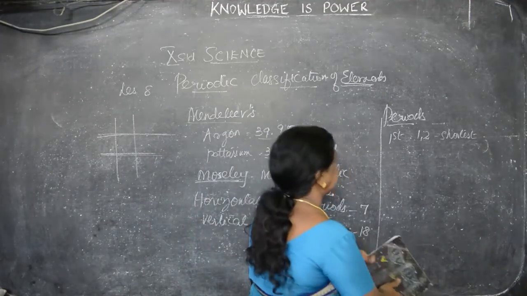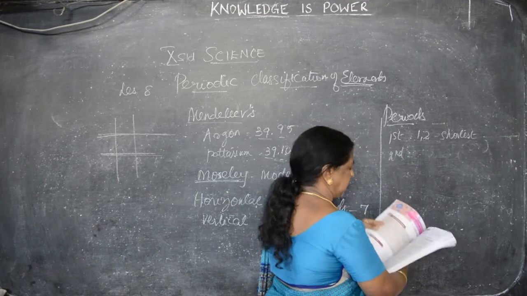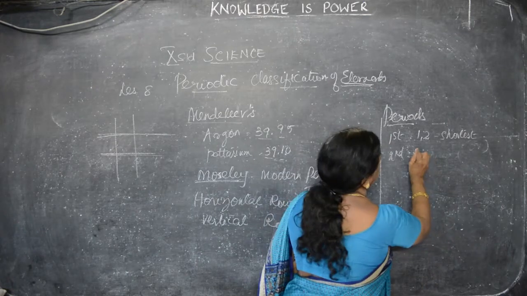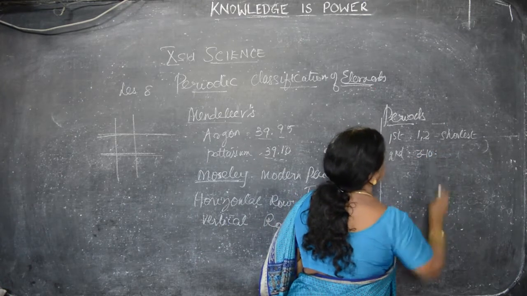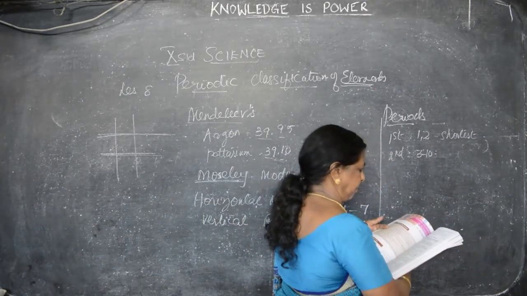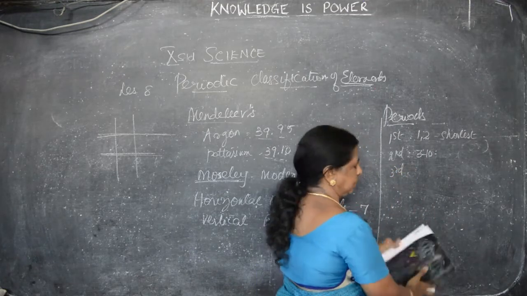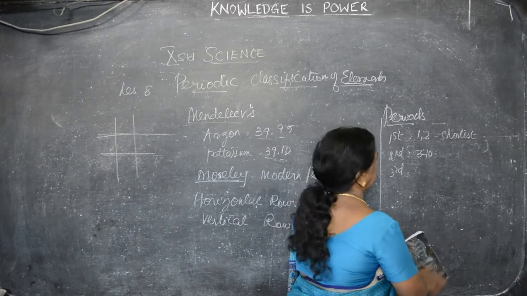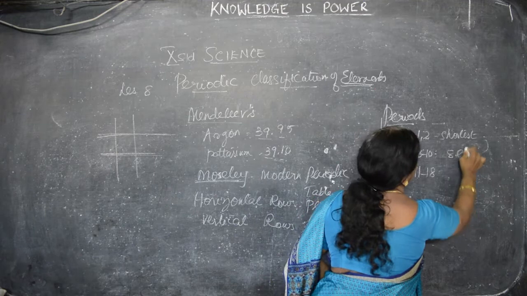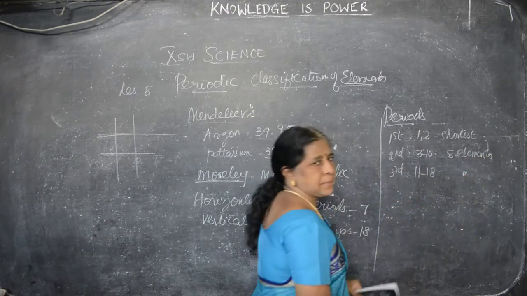And the second period, how many elements are there? 8 elements. That is atomic number 3 to 10, 8 elements. In the third period, here also atomic numbers 11 to 18. Here also how many elements? 8 elements.